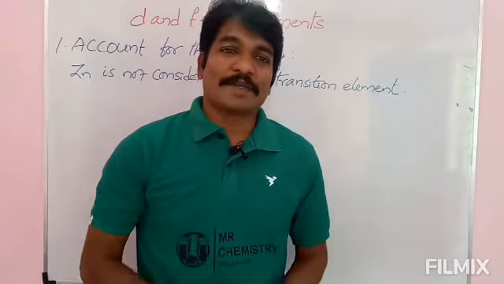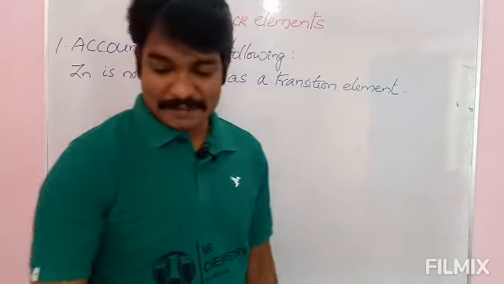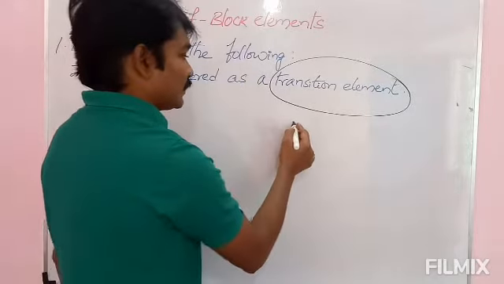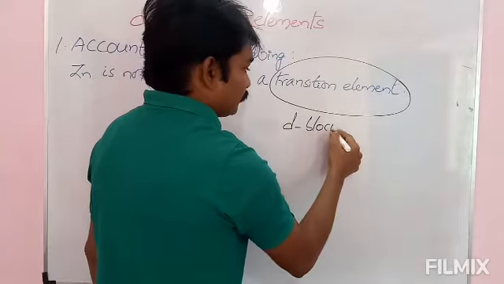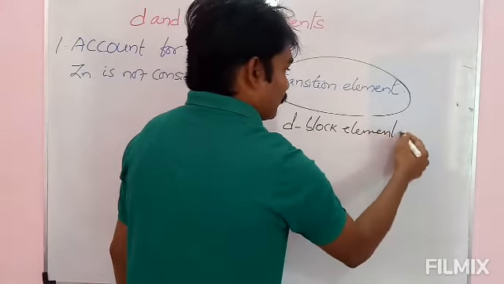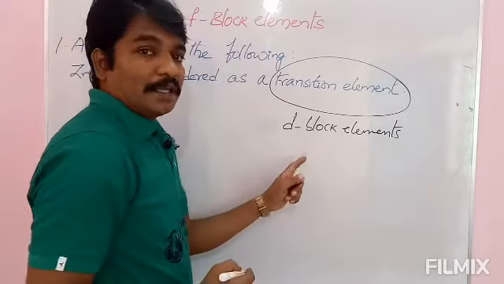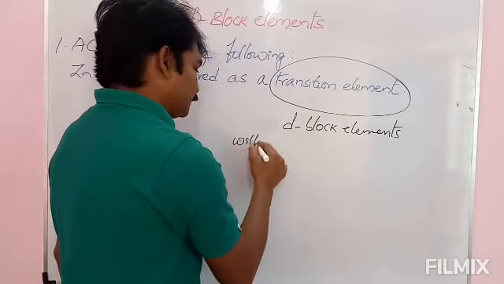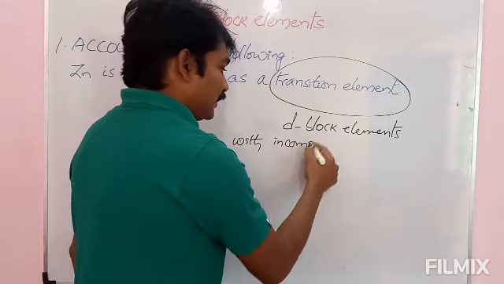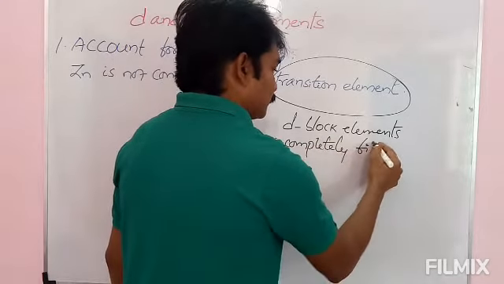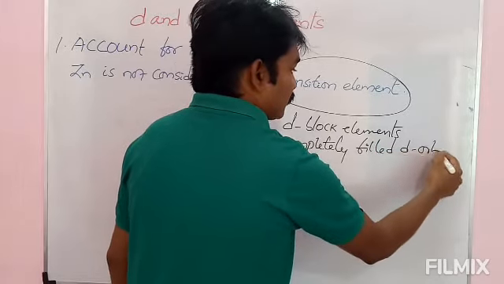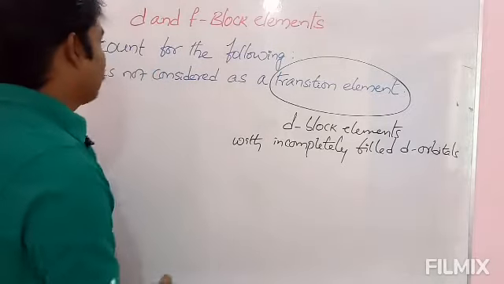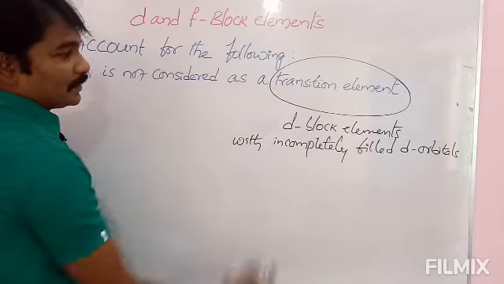Before discussing this one, first you have to know what is meant by transition element. Transition elements are nothing but D block elements, and the condition is D block elements with incompletely filled d orbitals. They have incompletely filled d orbitals. And see here, zinc is not considered as a transition element.